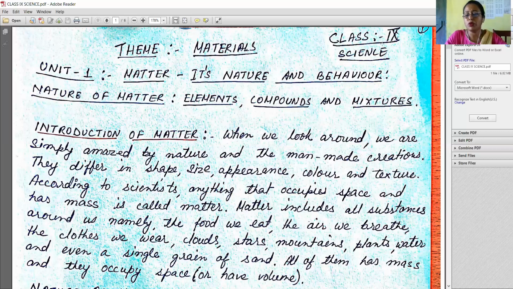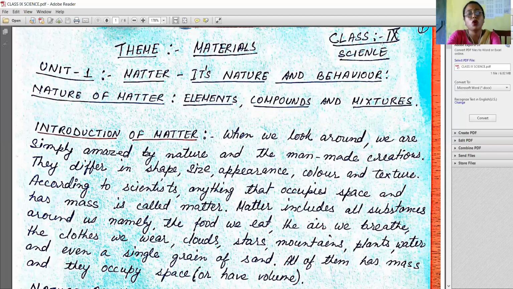When we look around, we are simply amazed by nature and the man-made creations. They differ in shape, size, appearance, color, and texture. According to scientists, anything that occupies space and has mass is called matter.